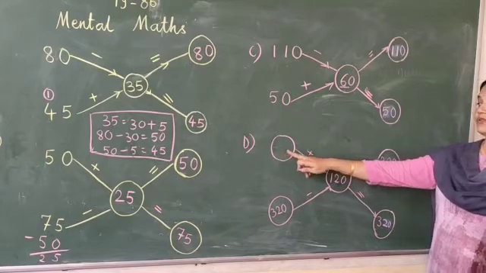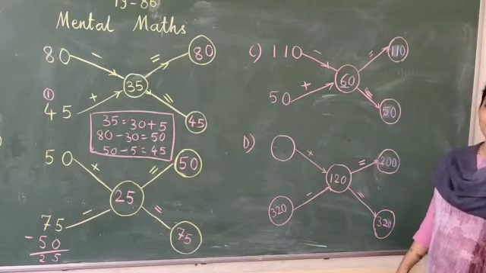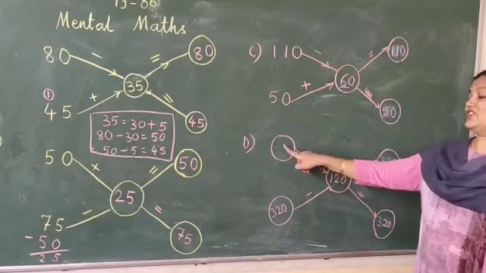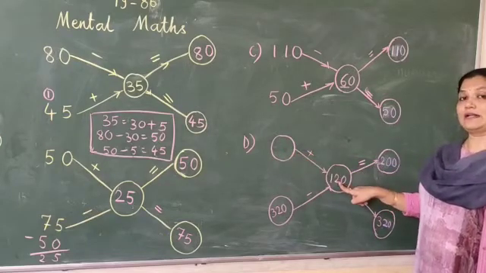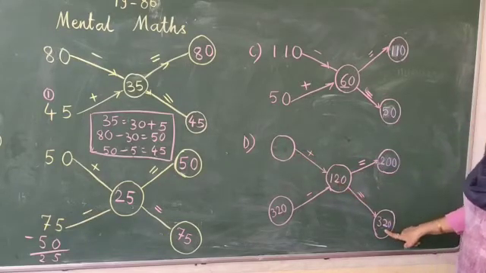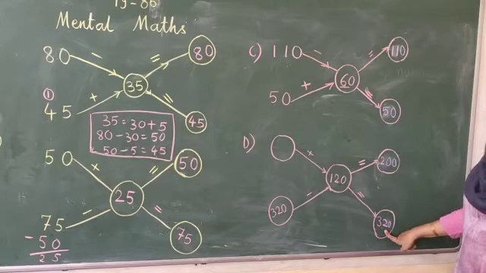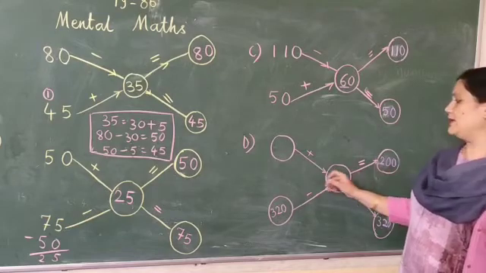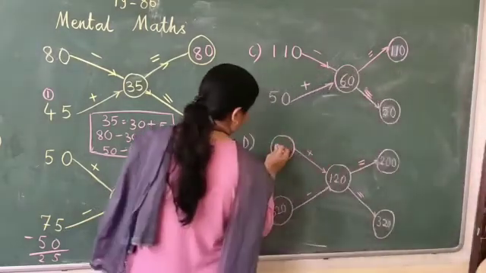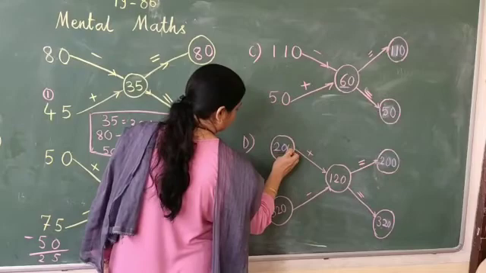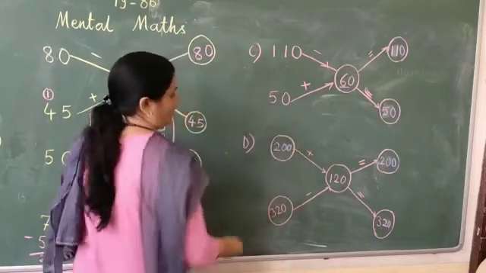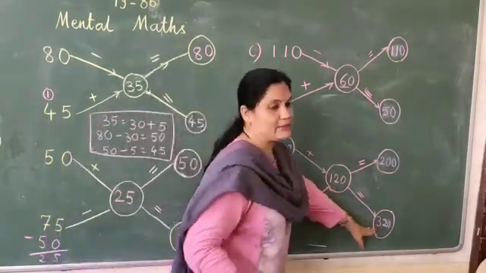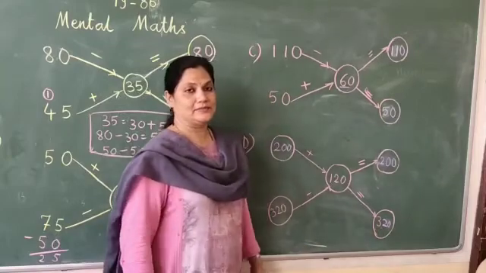We have to check what will be here. To which number will we add 120 to get the answer 320? So we have to subtract 320 minus 120. So here it will also be 200. So 200 plus 120 is equal to 320. Understood?